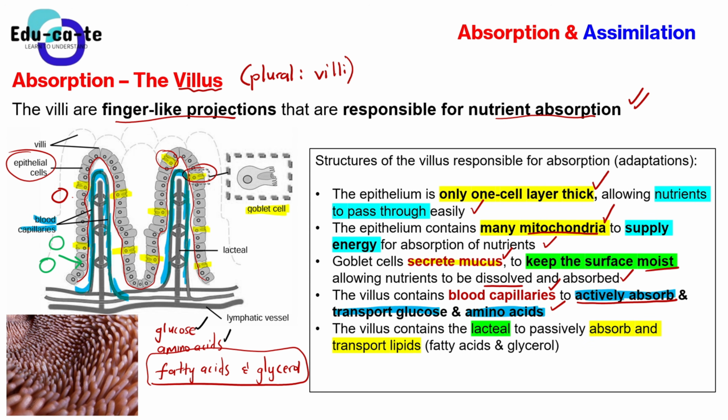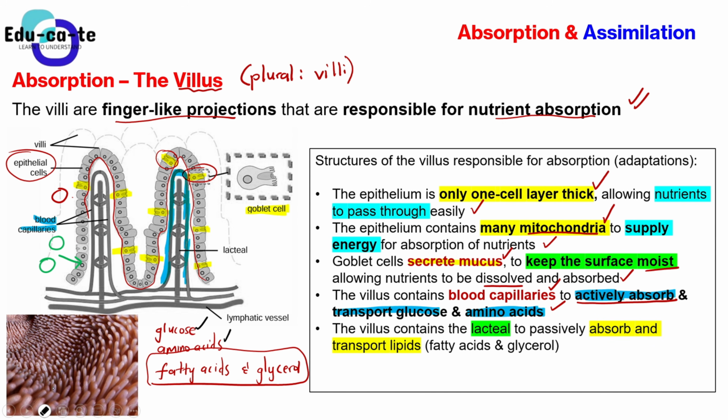Okay, so the villus contains a lacteal. That's one more thing. The lacteal is this one that is standing straight here. Let me just wrap off the other highlights and highlight it on its own.